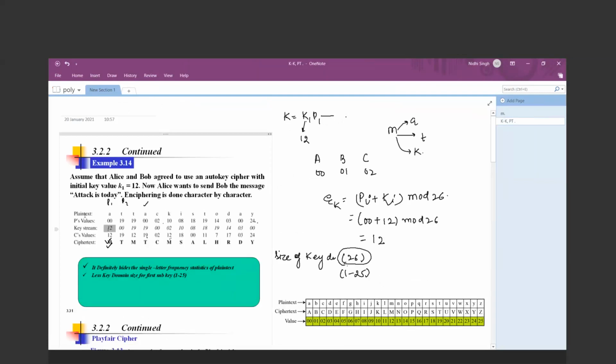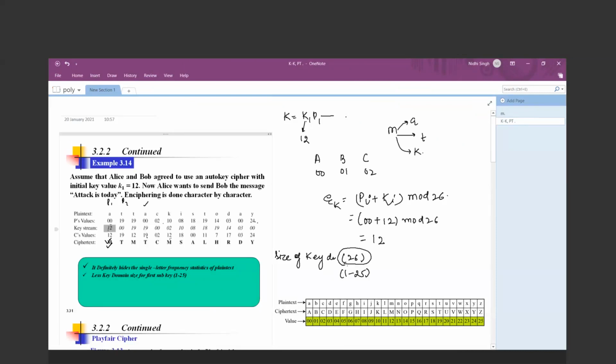The plain text characters have to be converted into the corresponding integer values, which we can find from this table. This table was depicted by me in my first substitution cipher lecture. So A corresponds to the value 00, T is 19, you can see over there. T is associated with 19, C is associated with 2, and like this all of the values are filled.